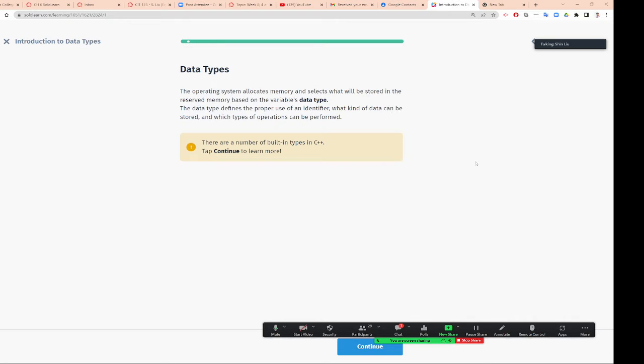So the operating system allocates memory and selects what will be stored in the reserved memory based on the variable's data type. The data type defines the proper use of an identifier, what kind of data can be stored, and which type of operation can be performed. So there are a number of built-in types in C++. Okay, and we are going to continue.